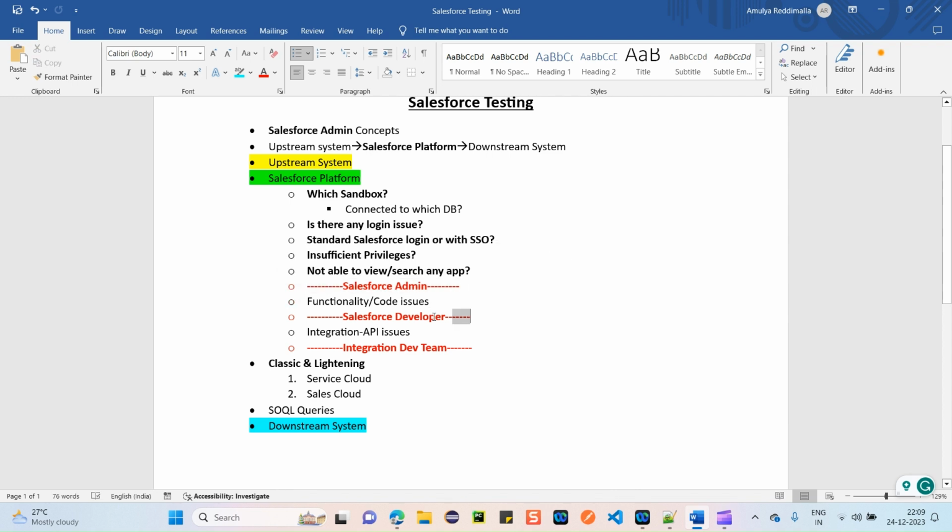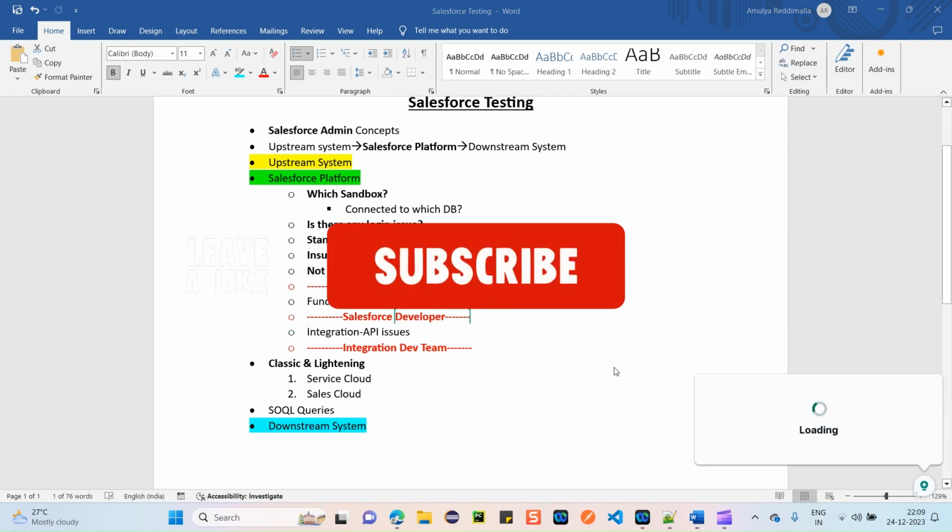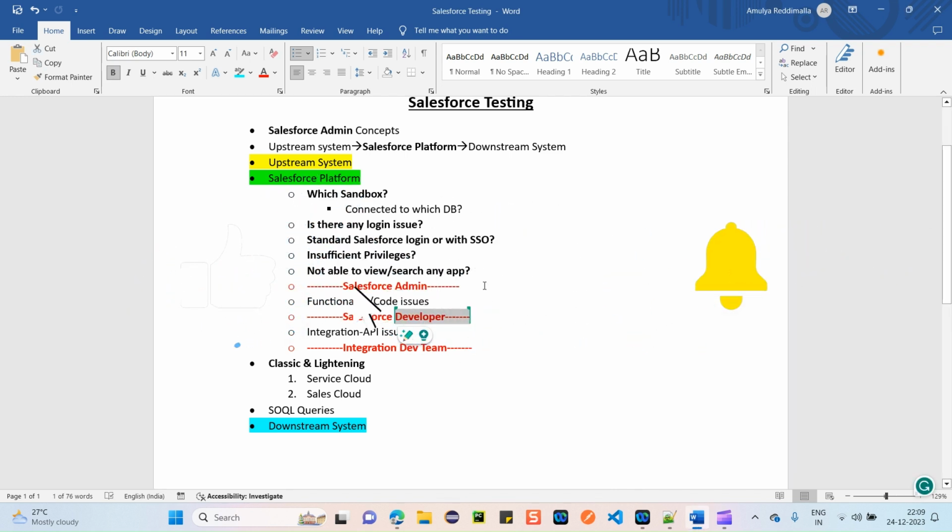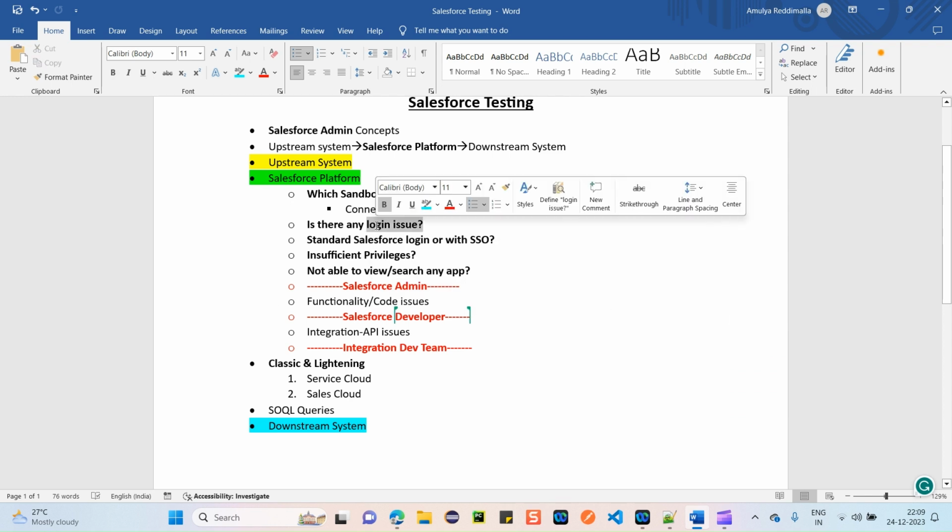Okay, in this thing, Salesforce developer will not provide any help. If you're facing any login issue, or if you need any access for any sandbox or for anything on the Salesforce platform, you have to reach out to your Salesforce administrator only. Sometimes the Salesforce developer might help you out, but the major thing is you have to reach out to your Salesforce administrator only.